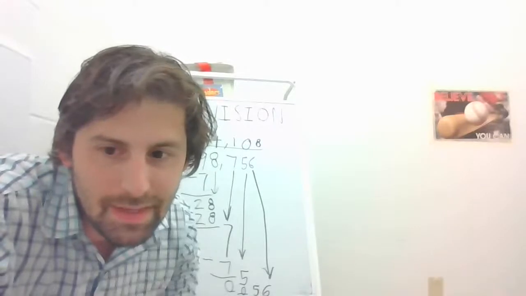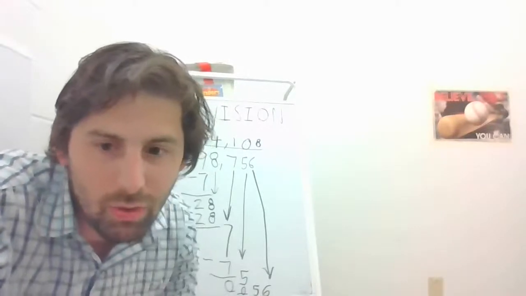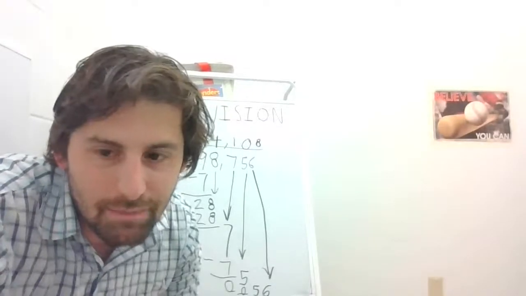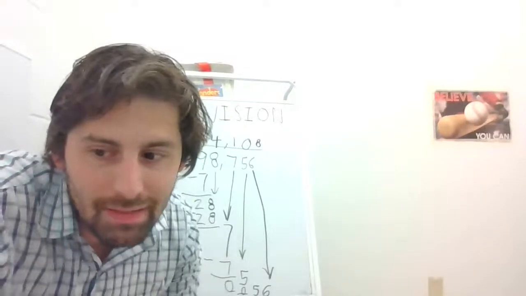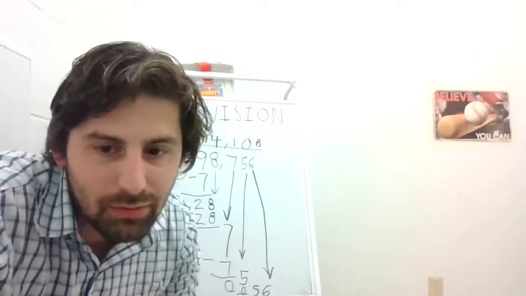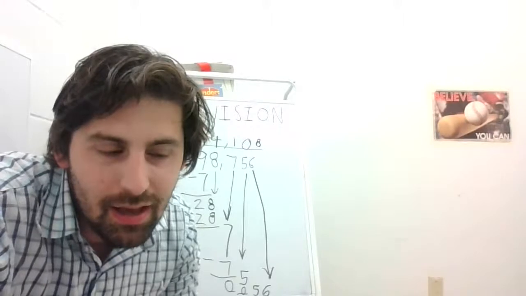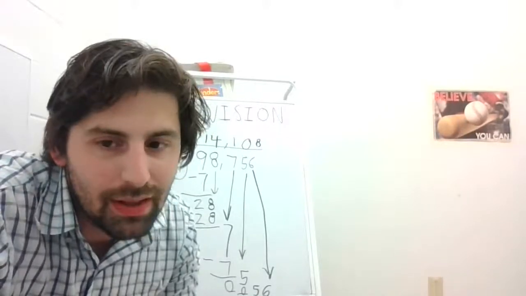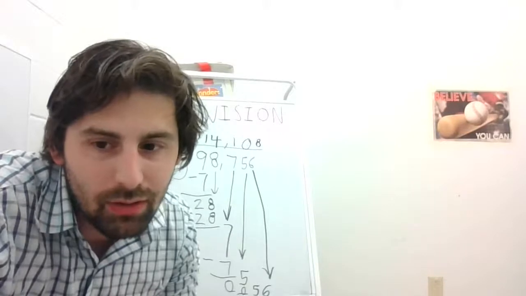If I kept counting by sevens until I got over 700 or over 900, over 9,000, even if I were to divide it by like 9,000 without separating the digits, it would take absolutely forever. So could you do it? Yes. Is it optimal? No, you want to be as efficient as possible, and it would take absolutely forever.